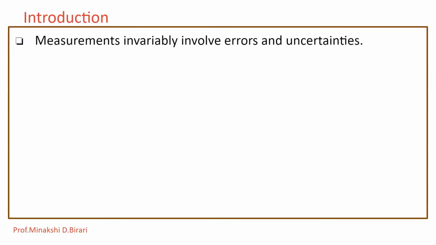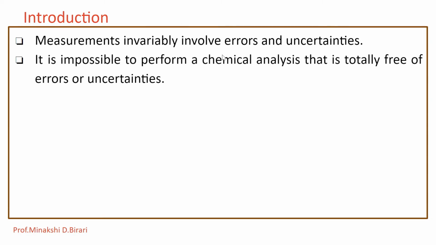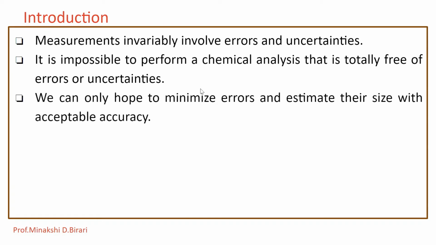So measurements invariably involve errors and uncertainties. We can only hope to minimize errors and estimate their size with acceptable accuracy.